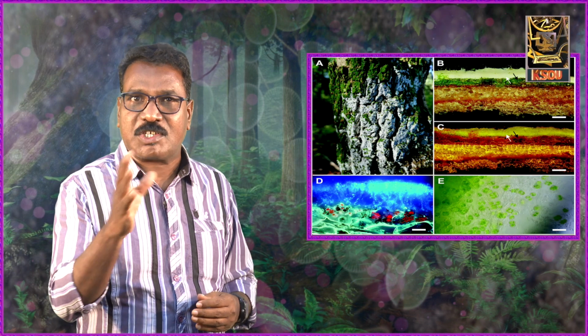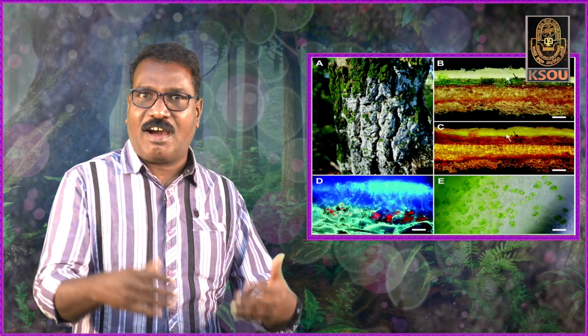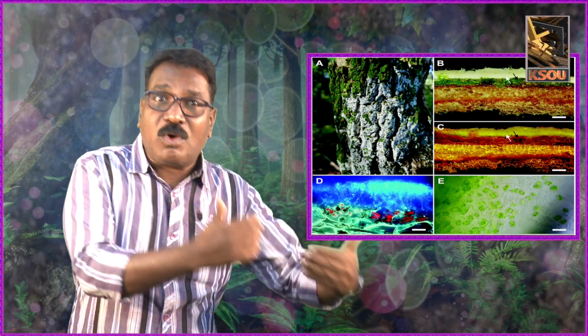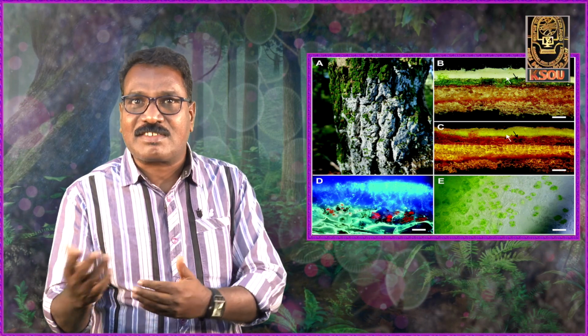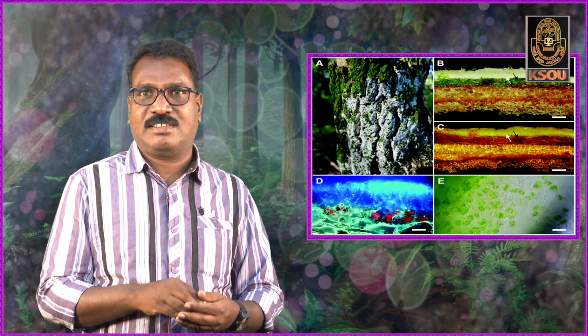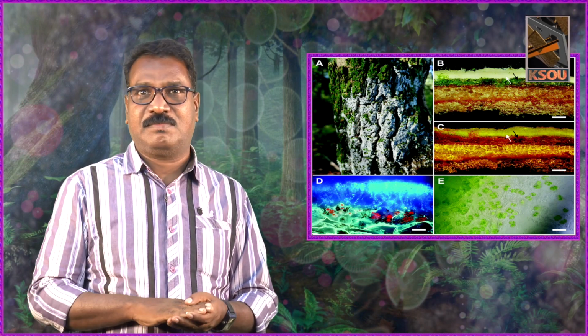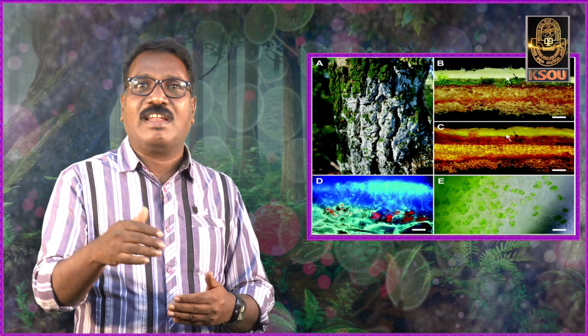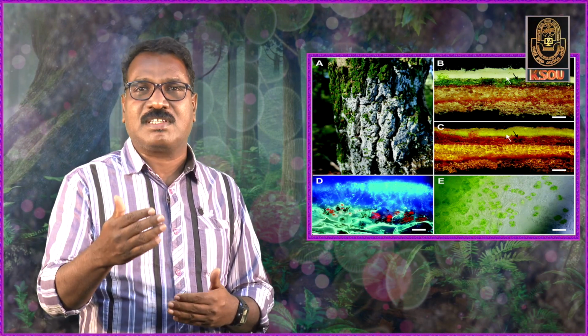Habitat of algae. Habitat means where they are actually living. Algae are universal in occurrence. That means everywhere you can see algae, because of their presence in nearly all types of habitats. They are found in freshwater, marine water, on soil, on rocks and stones, on sands, in very hot conditions, in very cold conditions, that is in snow, on tree trunks, in plants, that is endophytic, on plants, that is epiphytic, in animals, that is endozoic, or on animals, epizoic. Like this, there are various kinds of habitats of algae.